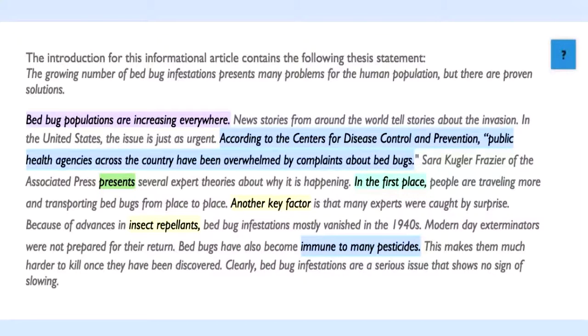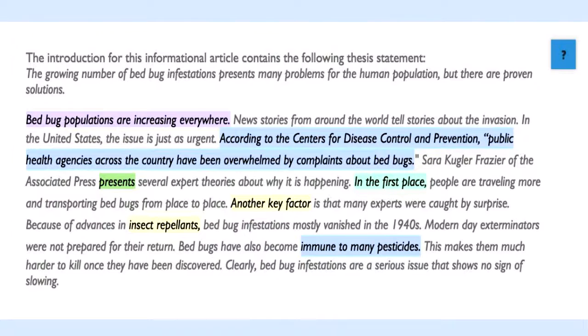Right? So this is what your essay should look like. Okay? So this is what your body paragraphs should look like. So let's talk about that a little bit. Let's talk about the different sections in here. Okay, so you see that we start with your transitions. Bed bug populations are increasing everywhere. What are the transitions that are in there? That is a great paragraph, isn't it? This is what yours should look like.